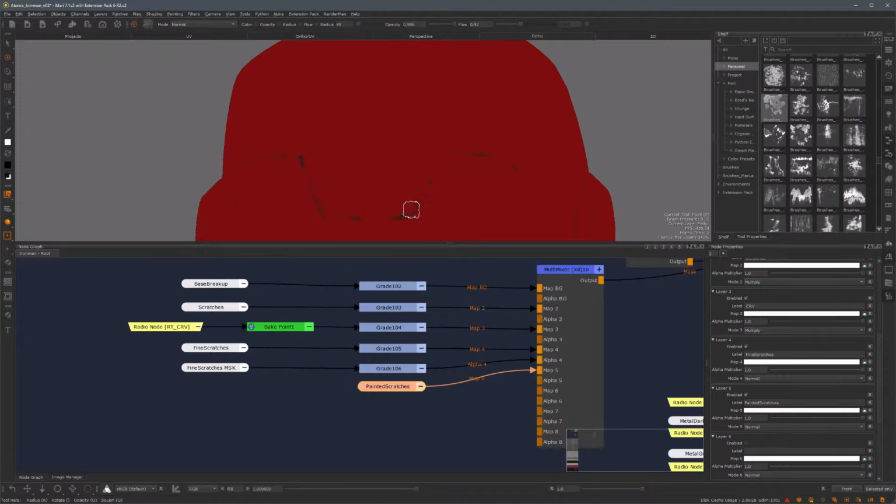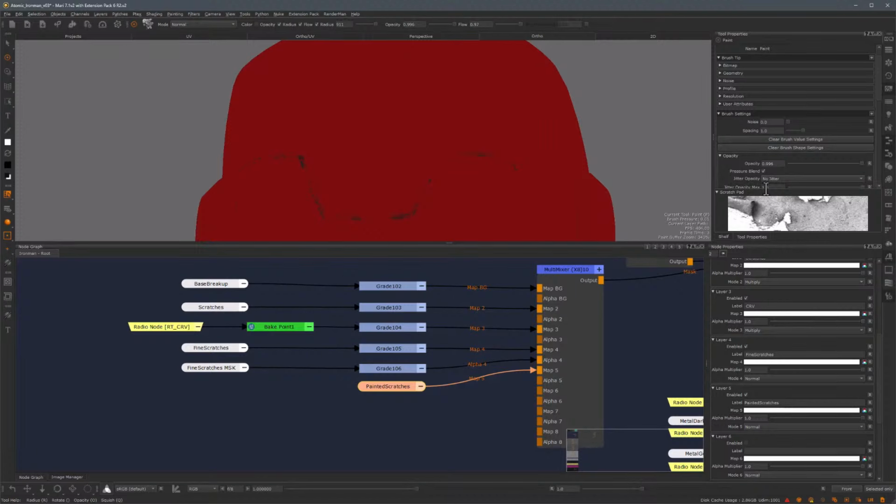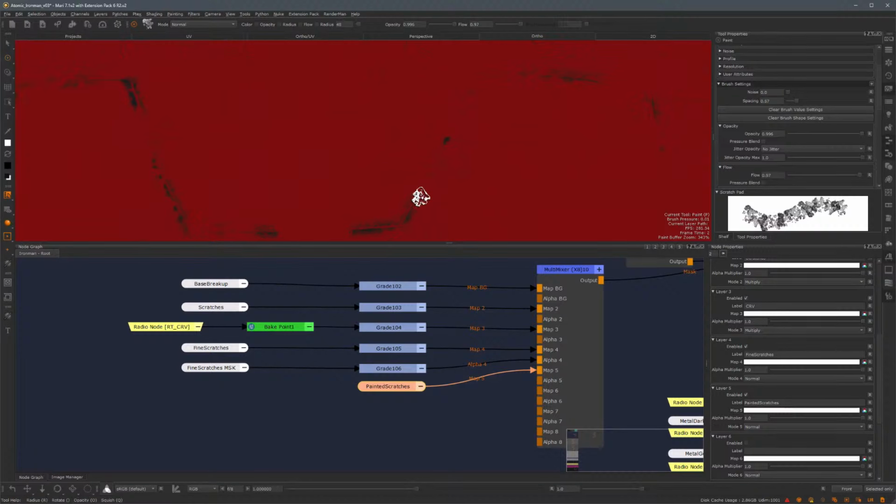But first, let's just get a brush that has a more broken paint type of look. So I'm just going to go with this one, and in the tool properties I want to customize this brush so that it applies at full value. So let's zoom in on the area that we want to paint, and let's just start painting. And by doing this, I'm revealing the metal underneath. And the advantage of using this as a mask is that I can always swap the colors just by hitting X, and now I am taking away some of this paint information. So I'm going to spend some time doing this around the edges of the mask. And then in the next step, I'll use the paint through tool to add more unique details to the top of his mask.